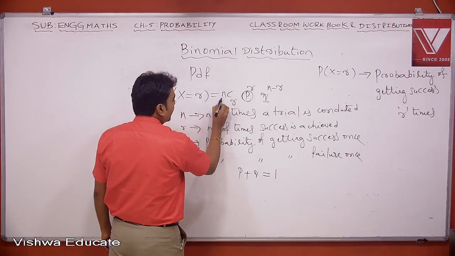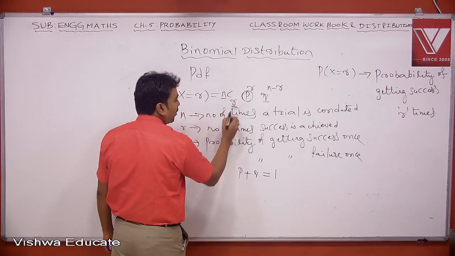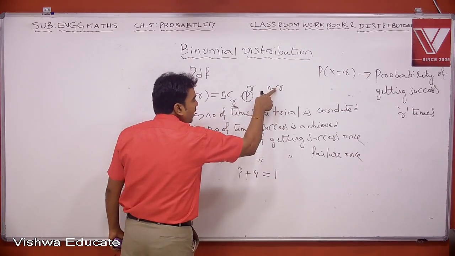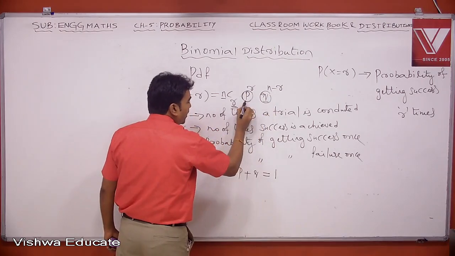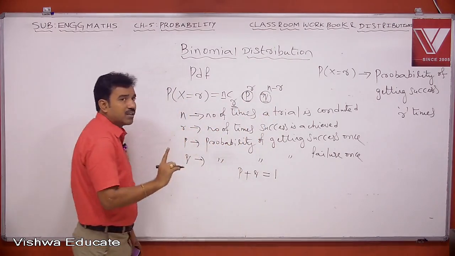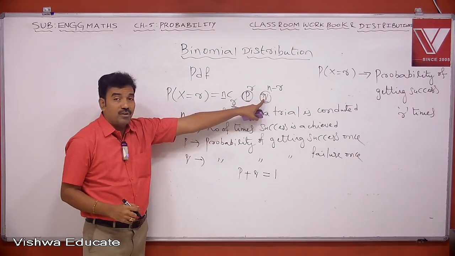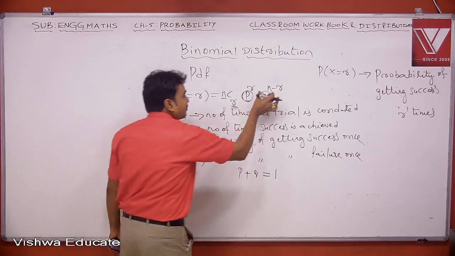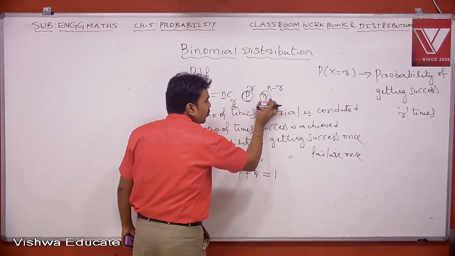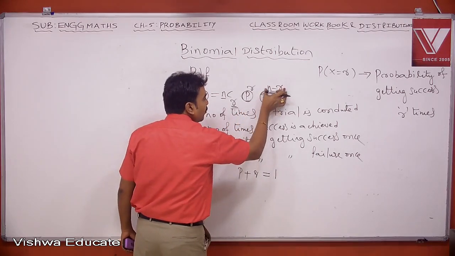So a trial is conducted n times, and I am getting success r times. That means the remaining n minus r times we are getting failure. Small p is the probability of getting success once and small q is the probability of getting failure once. But I should get failure n minus r times, so q into q, n minus r times, becomes q power n minus r.